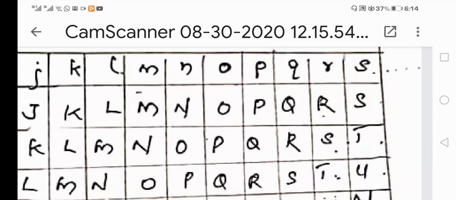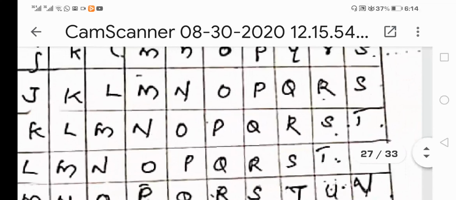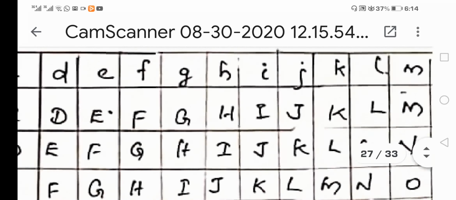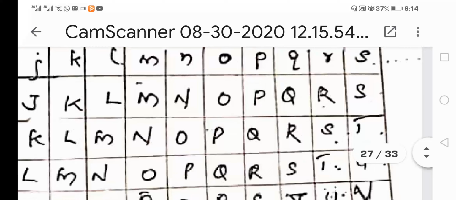But in the second row, it starts from B, C, D, E, F, G, etc. It will end just one cell before, because we started from B, not from A. So naturally in the second row, one cell at the end will become vacant. In that cell you have to fill A, because A was not filled initially. So it goes B, C, D, etc. up to Z, then A comes at the rightmost end.